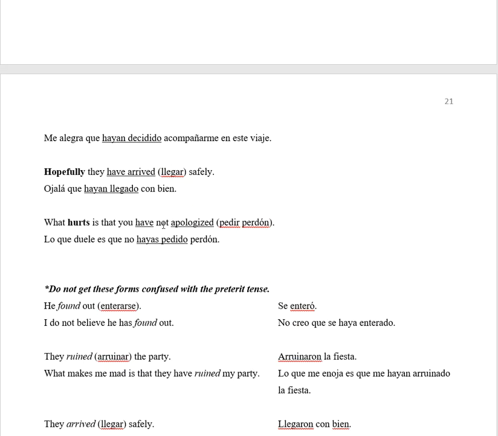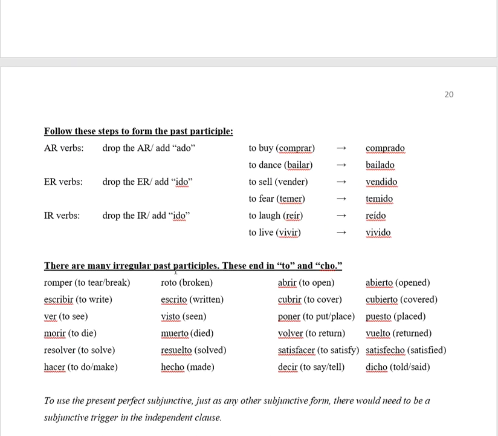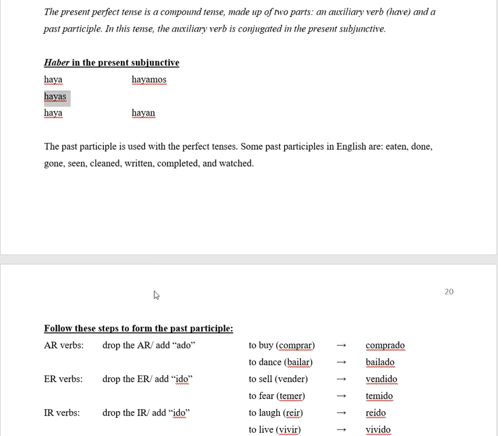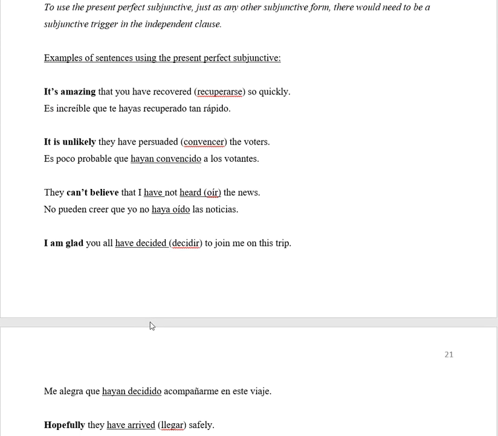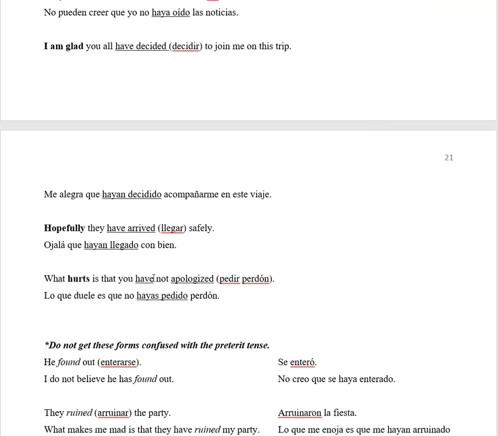What hurts is that you have not apologized. So to apologize is pedir perdón. So it would be pedido perdón here. And you have is hayas. So what hurts is that you have not apologized, and to hurt, to bother, is going to force the use of the subjunctive here. So lo que duele es que no hayas pedido perdón.